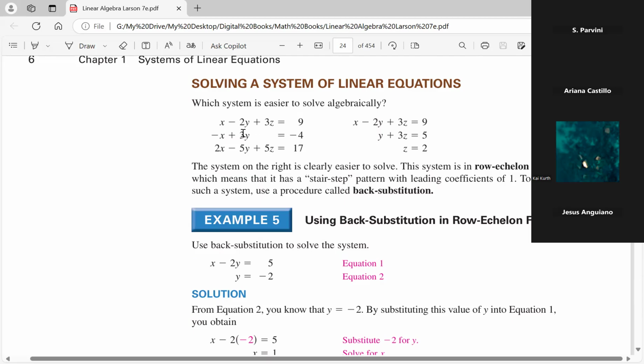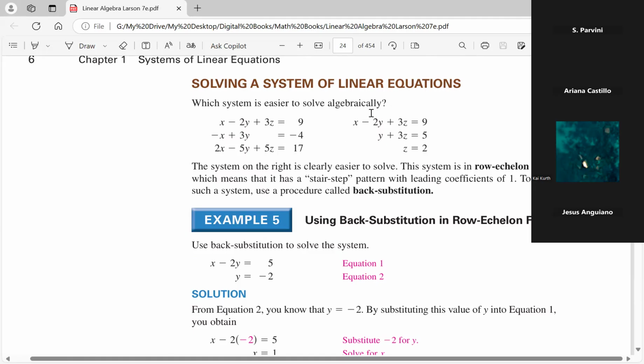Look at this. The second equation now got rid of the x, it doesn't have the x. Look at the third equation, it does not have x or y in it. So this is how we would like to reduce, they call it. We're going to reduce the system from left to right. How are we going to do this? You're going to see it in a moment.